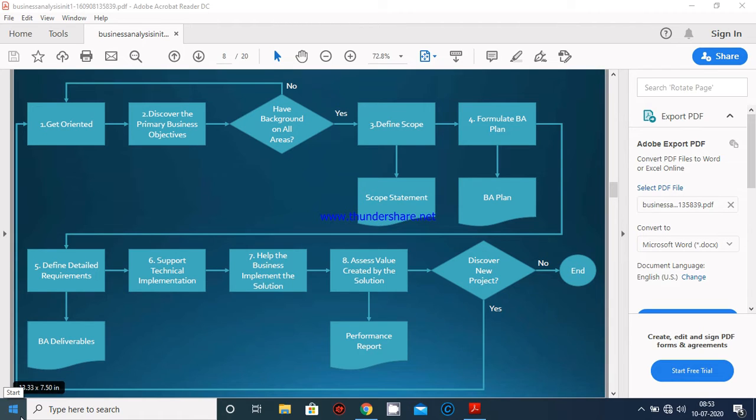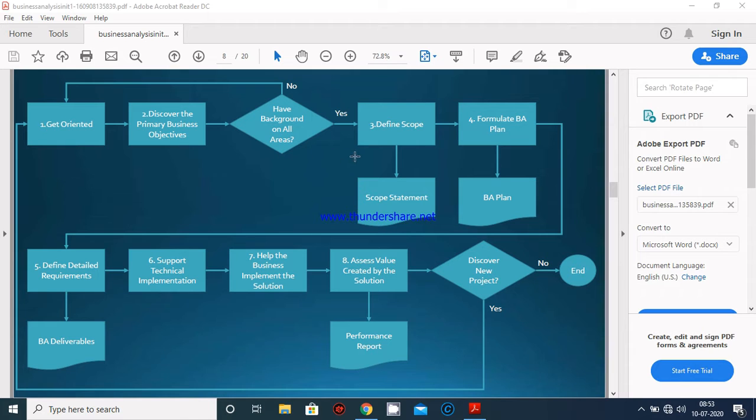The first point is that he should get oriented and discover the primary business objective, and have a background on all areas. If he has knowledge of the area, then it will be beneficial for him so that he can meet individuals, because he meets different people every day to get their requirements. So he or she should be aware of the background of all areas.